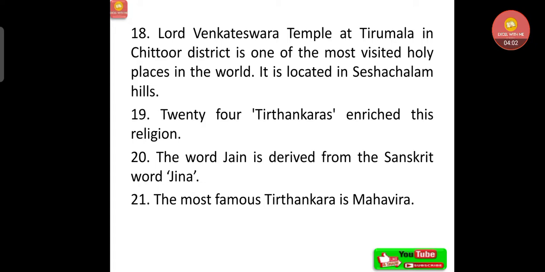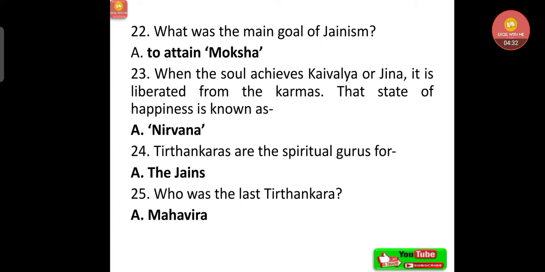Now Lord Venkateshwara Temple at Tirumala in Chittoor district is one of the most visited holy places in the world. It is located in Seshachalam Hills. Very important questions. Where this temple is located, they can ask. 24 Tirthankaras enriched this religion. Then the word Jain is derived from the Sanskrit word, that is Jina. The most famous Tirthankara is Mahavira.